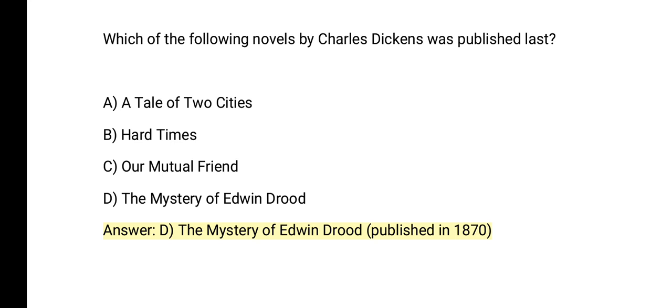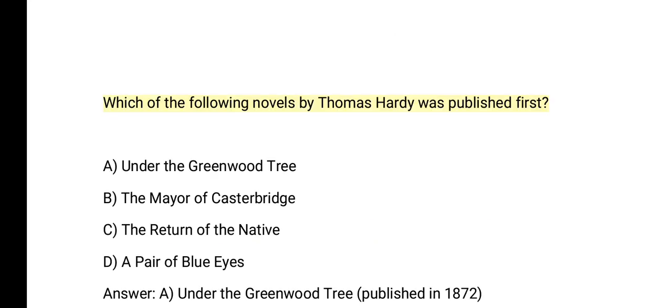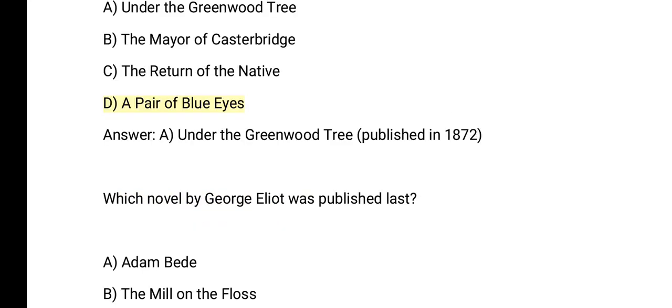Which of the following novels by Thomas Hardy was published first? A. Under the Greenwood Tree. B. The Mayor of Casterbridge. C. The Return of the Native. D. A Pair of Blue Eyes. Answer: A. Under the Greenwood Tree, published in 1872.